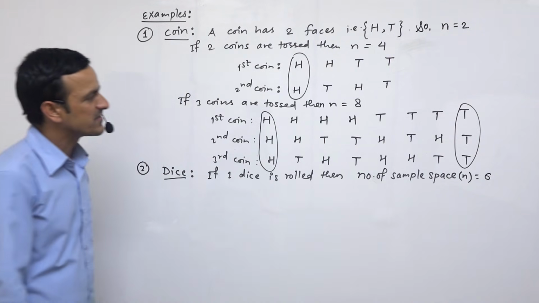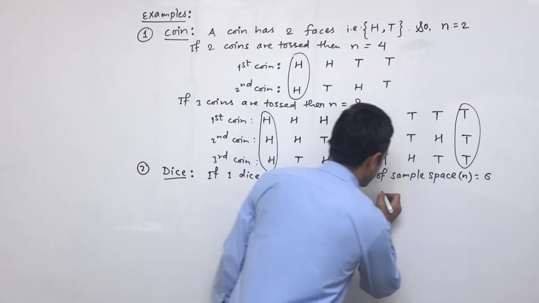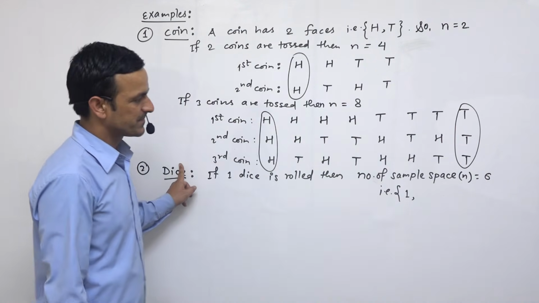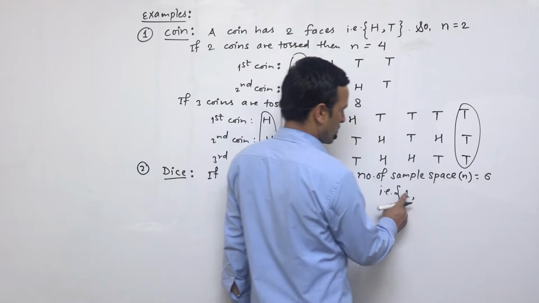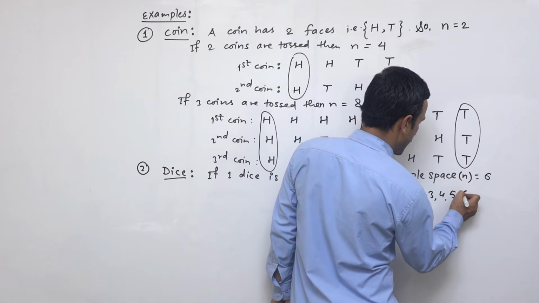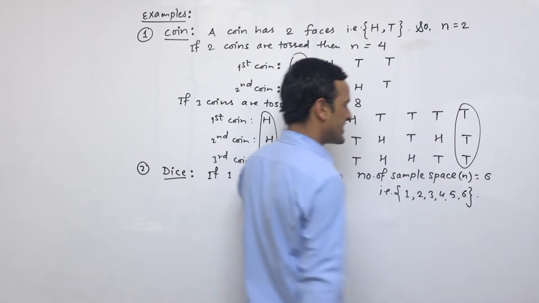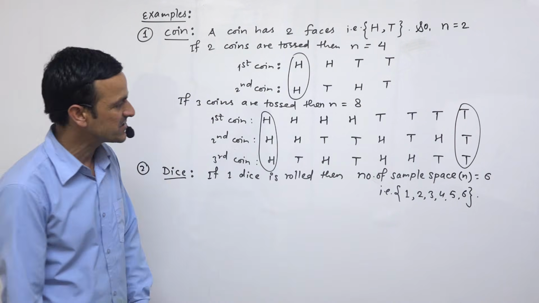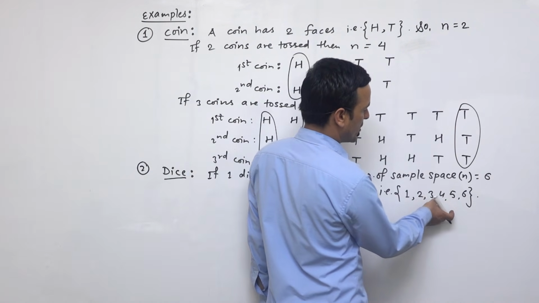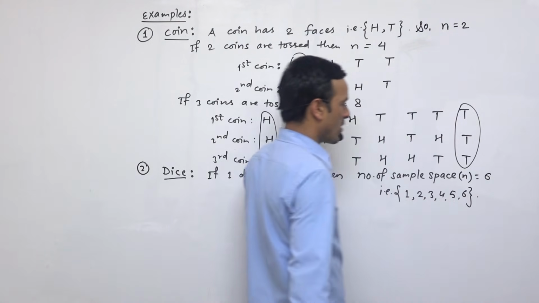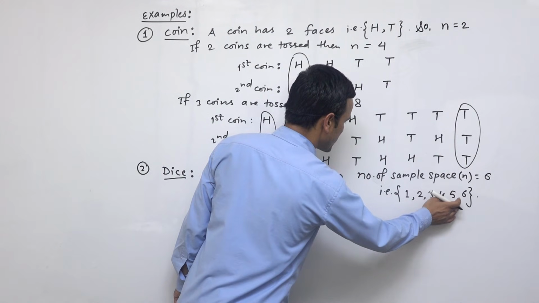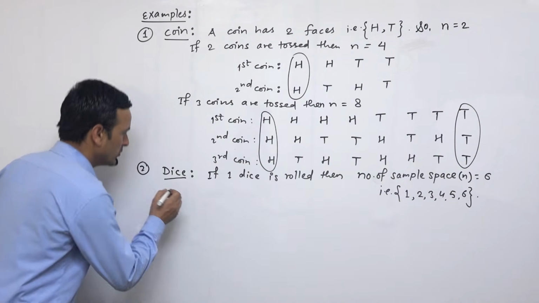How to become 6? That means 6 is a phase in a dice. We can see one of the phases is 1, another phase is 2, 3, 4, 5 and 6. So not more than 6. We have only 6 phases. Either 1 may turn up, or 2 or 3 or 4 or 5 or 6 only at a time. So the total number of sample space becomes 6 after counting all these values.